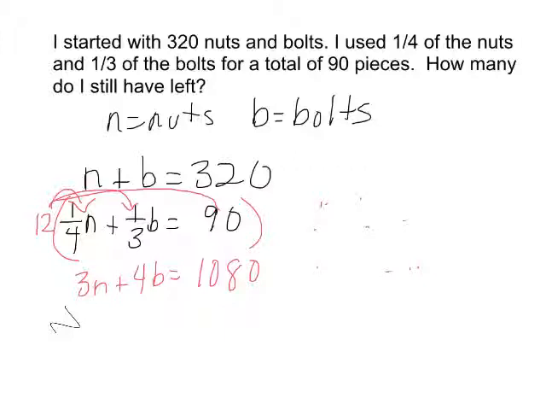Okay, next we want to convert this equation to get rid of this 3n. So if we multiply this one by -3, that would work. So we can cancel out the n's.